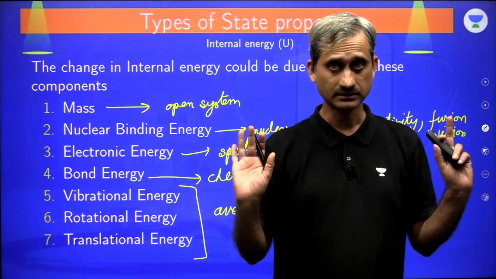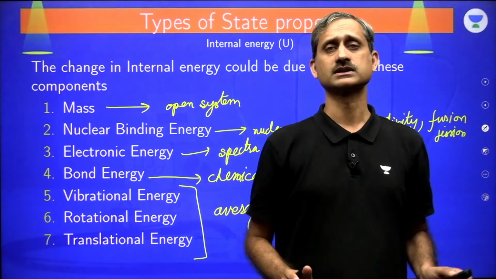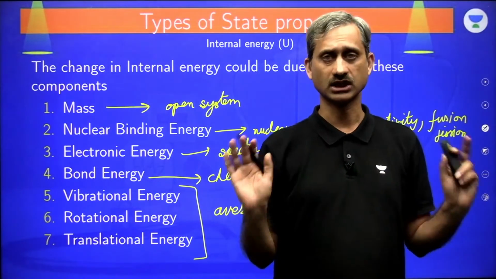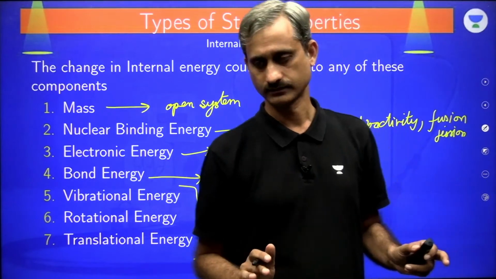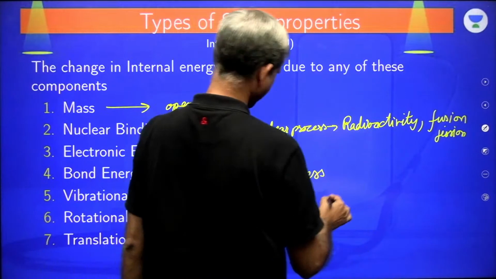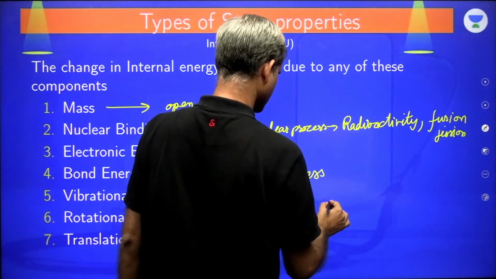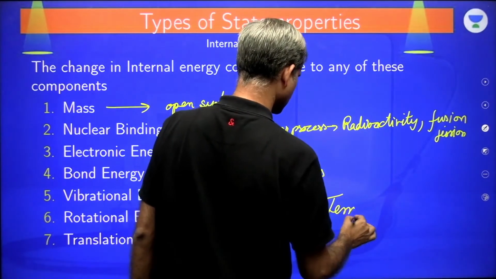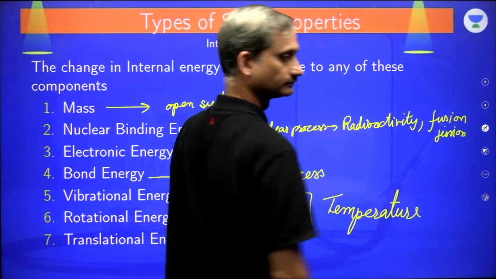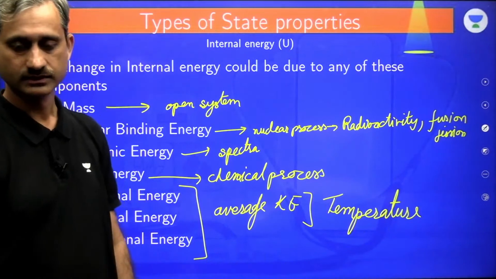Am I clear? In a physical process, at a constant temperature, there is no change in internal energy. Okay? So it depends on temperature. Any kind of doubts?